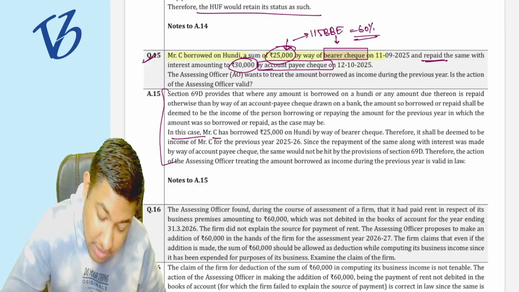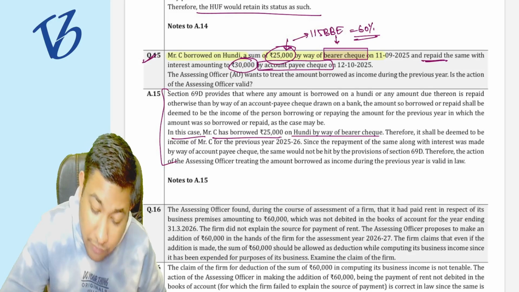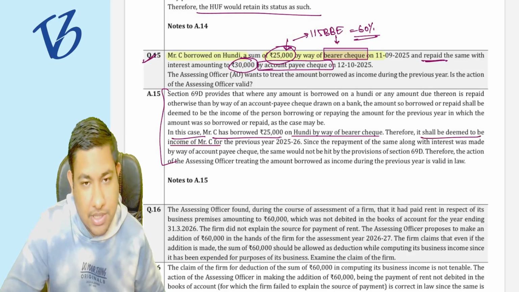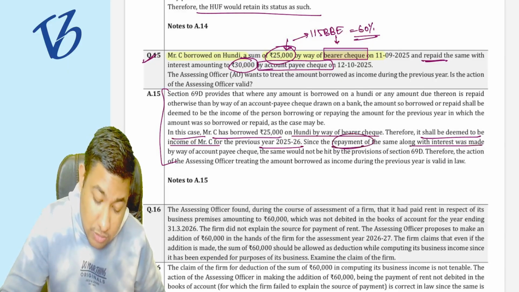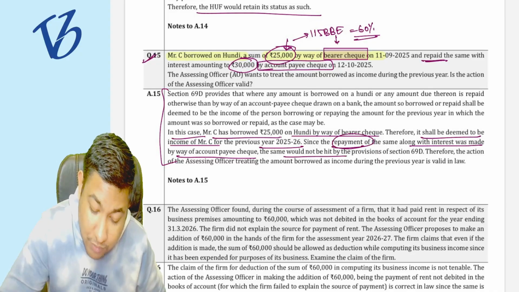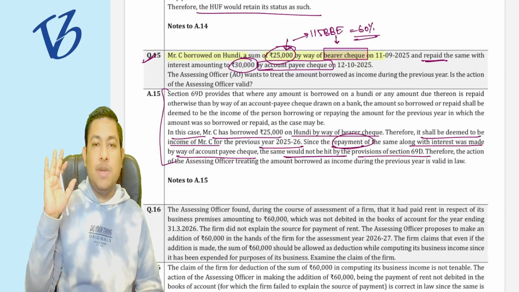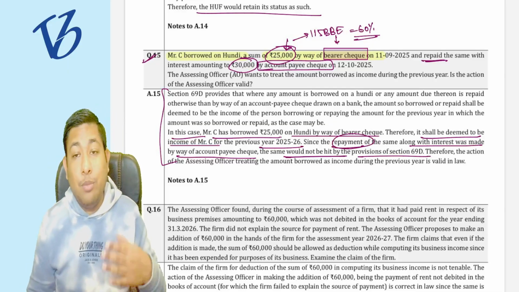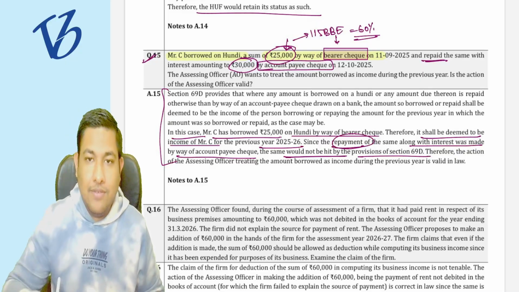See, in this case, Mr. C has borrowed 25,000 rupees on hundi by a bearer check. Therefore, it shall be deemed to be the income of Mr. C for the previous year. Since the repayment along with the interest was made in the account payee check, the same would not hit the provisions of 69D. If the repayment was done in the account payee check, there is no issue. But the borrowing was done in the bearer check, that was the main issue. So that is valid in law.